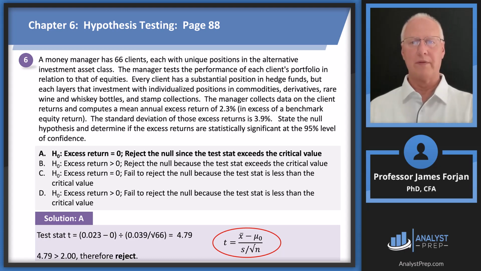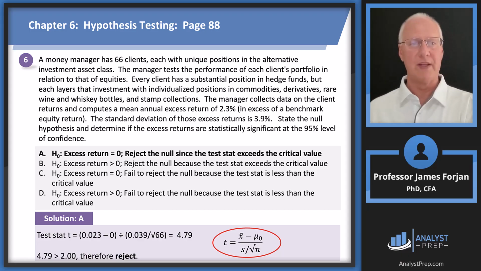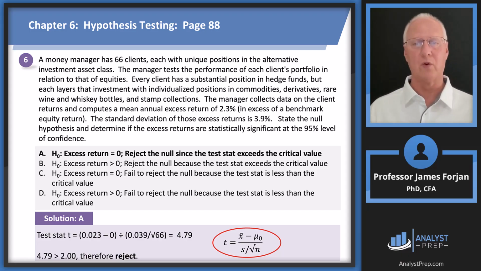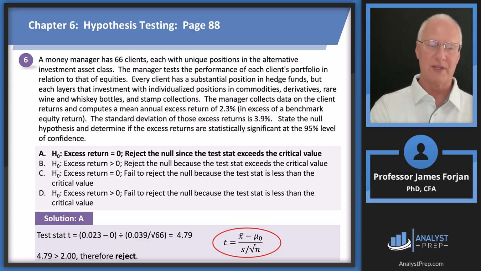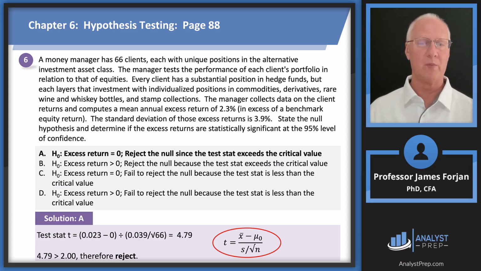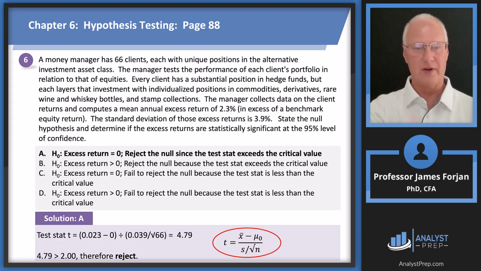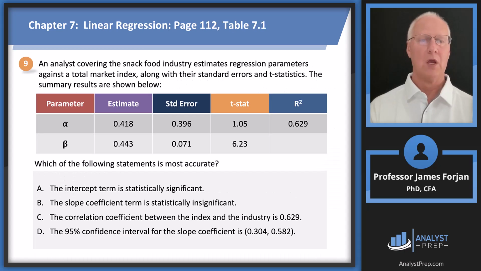Now note, we've got 66. So that's the t. Remember, the t statistic goes up to essentially 30, and then when you get to infinity, it becomes the z-score. So here we just said it's greater than 2. So if you want to go to the table, and maybe GARP will give you a partial table, it might be 1.96. But I always remembered those numbers, 2. So there you go. Therefore, reject.